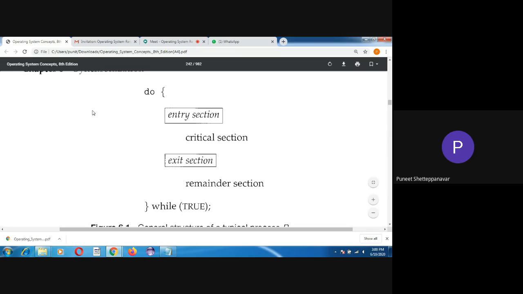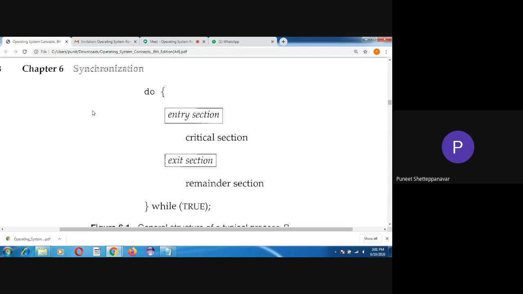Here let me take two processes, P1 and P2. Process P1 has a burst time of 5, and process P2 has a burst time of 2. The window I am going to give for execution is only 2 units of time.